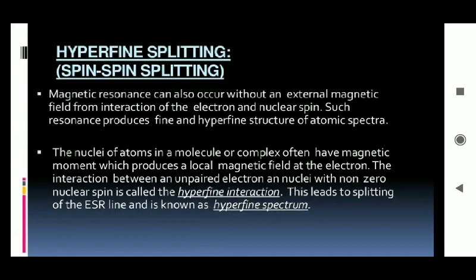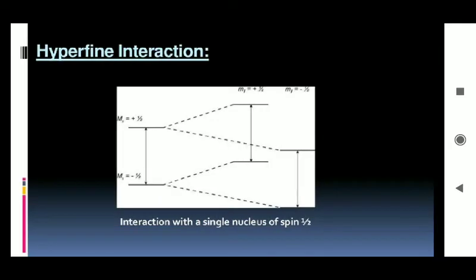So the interaction which happens between this unpaired electron and non-zero nuclear spin, collectively we can call it a hyperfine interaction. And if there is any splitting of that ESR line, that is called hyperfine splitting. So here you can see the hyperfine interaction. These molecules interact with a single nucleus of spin one-half.